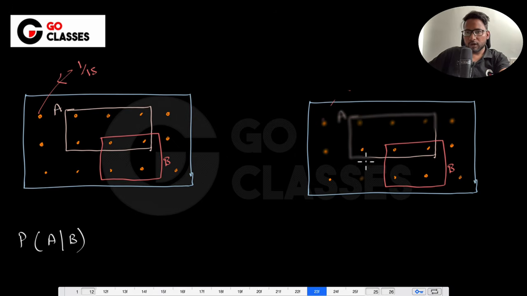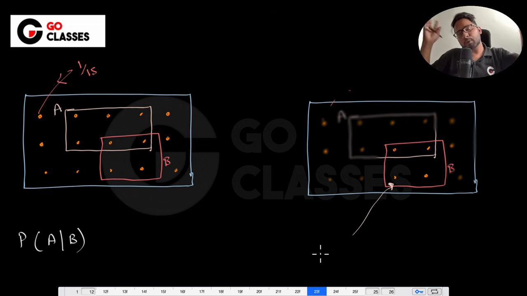Cool. So I hope you understood. Now only events in B are possible. See, earlier everything was equally probable, 1 by 15, 1 by 15, 1 by 15. But now also everything is equally probable. I mean, that's not an issue.